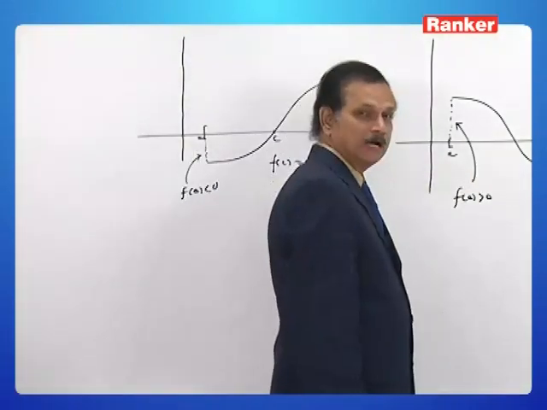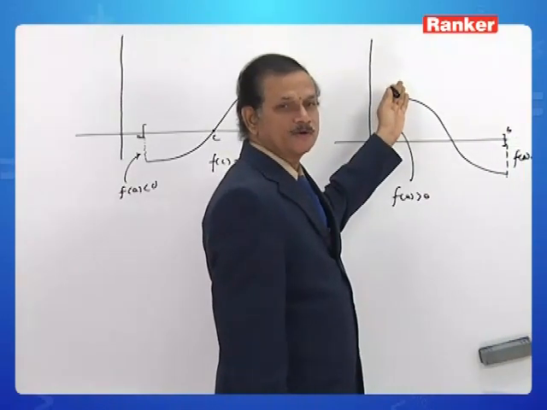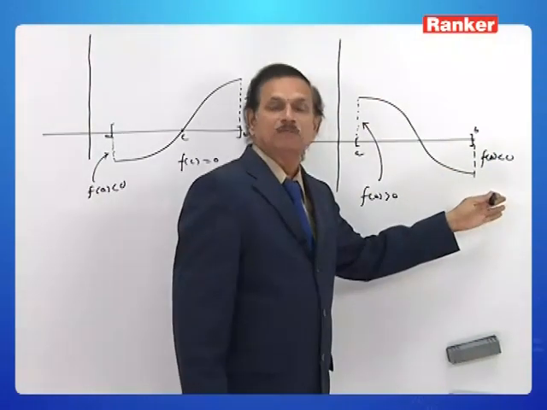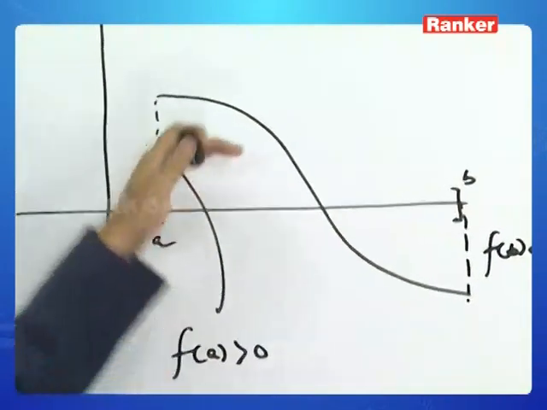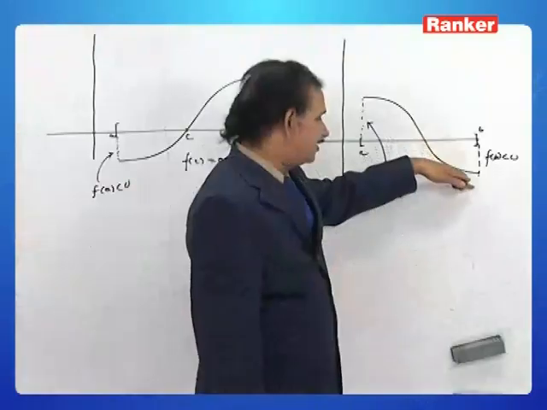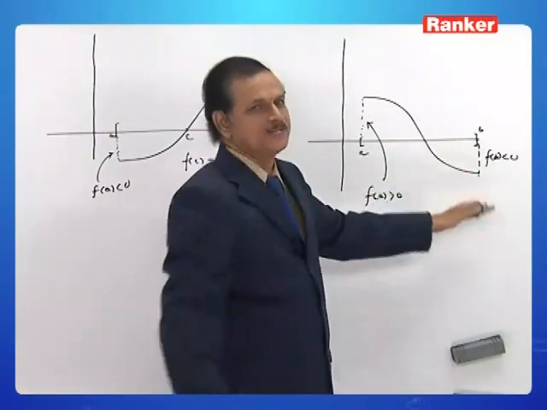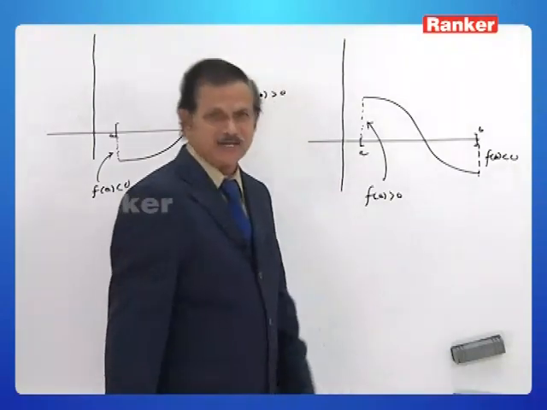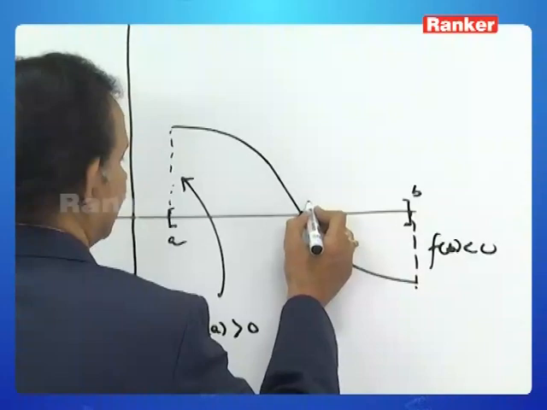Observe the case here. f of a is positive because it is in the first quadrant. f of b is negative because it is in the fourth quadrant. So from the positive region to the negative region, the graph should travel continuously without any break. And in that journey, it should cut the x-axis, no doubt, at some c.